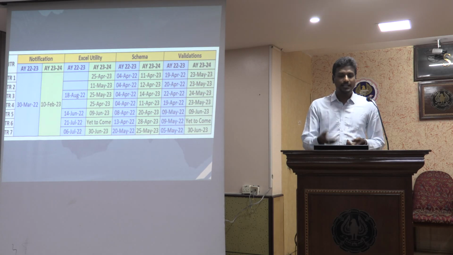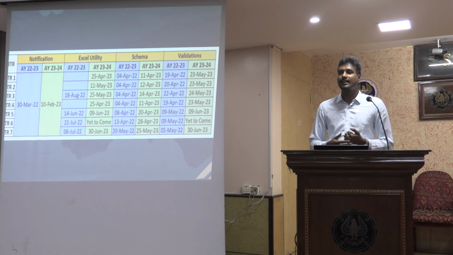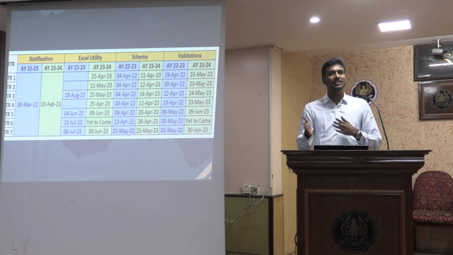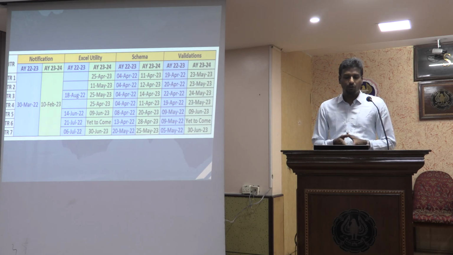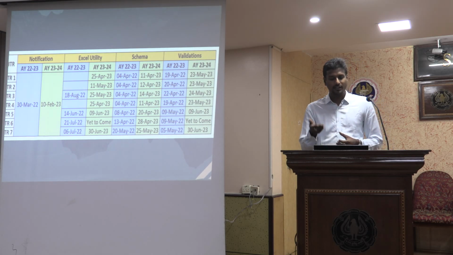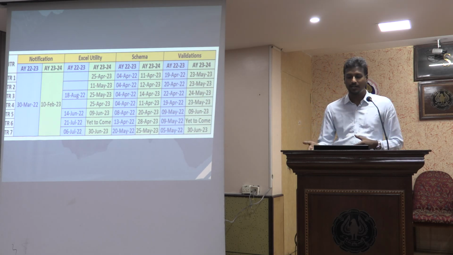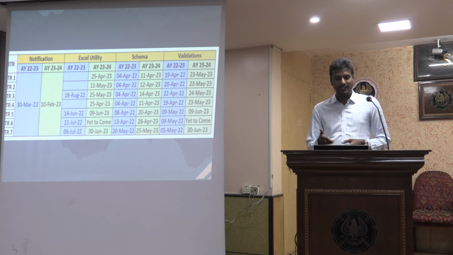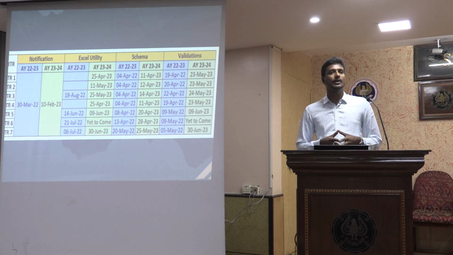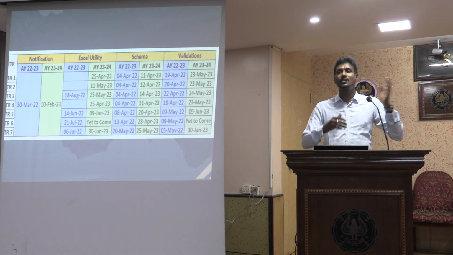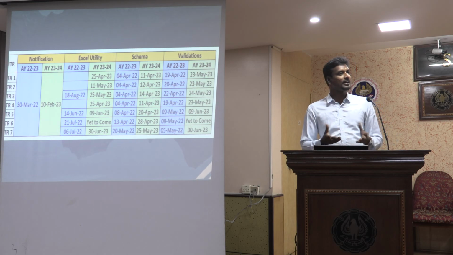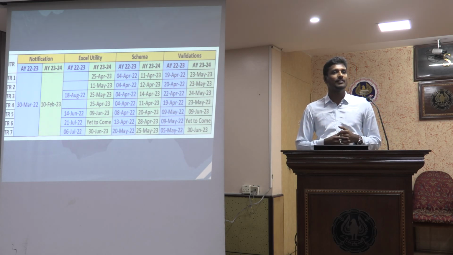But the Excel utility or the schema or the validations were made available quickly from 30th March onwards. Most of the notifications for 22-23 were available by 13th of April till ITR 6 in case of schema and validations. And in case of ITR 7 also, it was made available by 20th of May 2022. So from March, within 45 to 50 days, all the schema and validations were available last year.